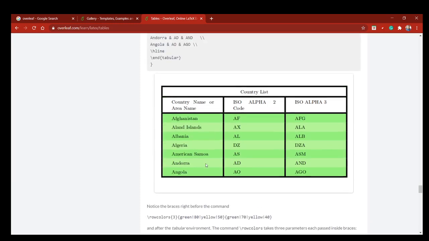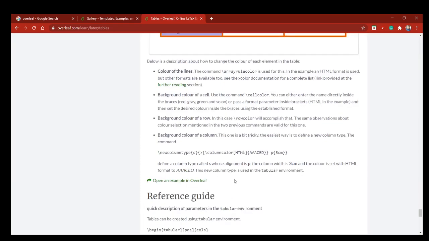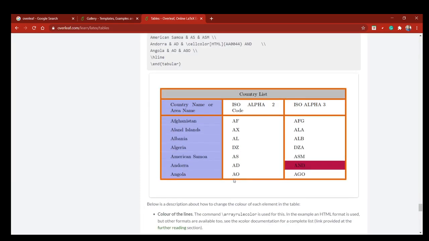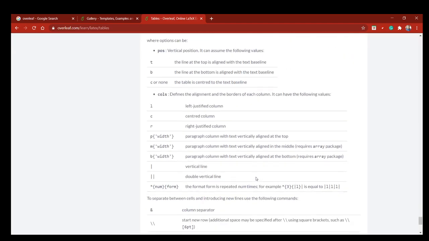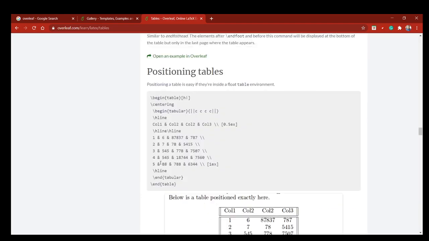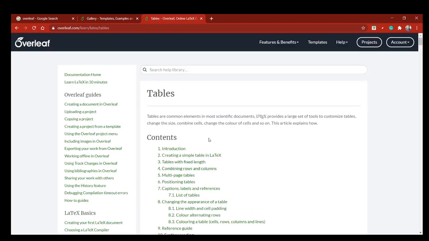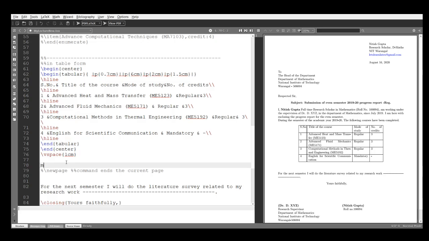See, this is the color form. Color form you can also write. This type of table also you can write. The code is already given here. So this is the beauty of the Overleaf platform that you can use. Okay. Now come back.